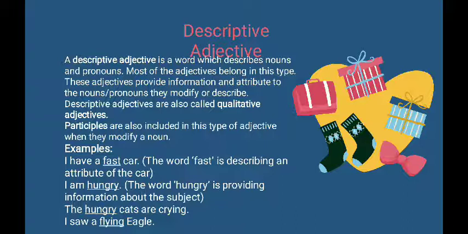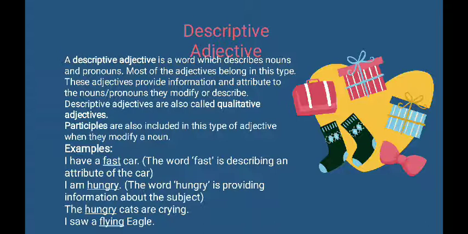And then the second example is I am hungry. The word hungry in this sentence is providing informations about the subject. So the descriptive adjective is not always about the word that describe an attribute of the nouns, but also the word that provide an informations about the subject. And the example is I am hungry.